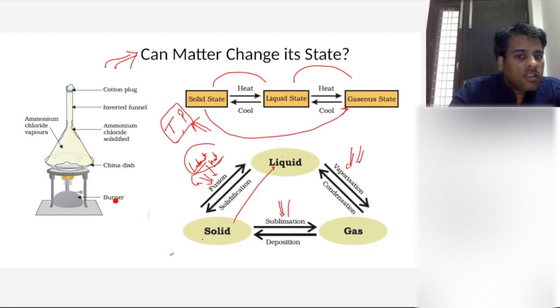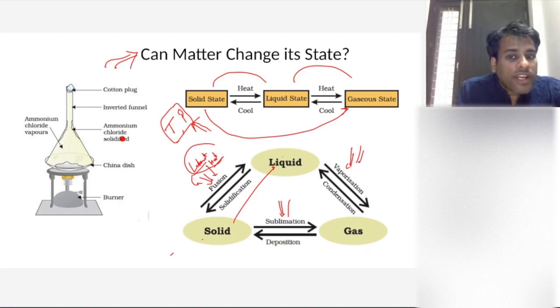everyone? Now there is this ammonium chloride example. Ammonium chloride is a solid that, without going into liquid state, if you heat it, directly converts into gas. The process is called sublimation. What is another example of this sublimation? Solid directly converting to gas.